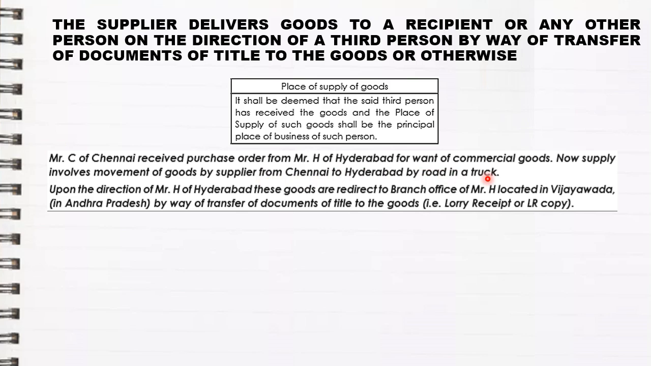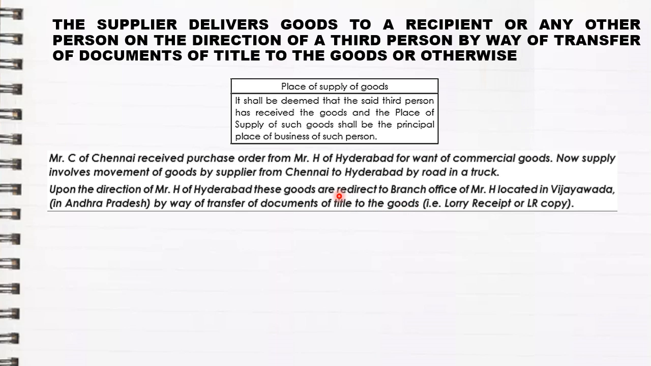truck. Okay. So now Mr. H gave a purchase order to Mr. C to send goods by road. Now upon the direction of Mr. H, these goods are redirected to the branch office of Mr. H located in Vijayawada, that is in Andhra Pradesh, by way of transfer of document of title to the goods.